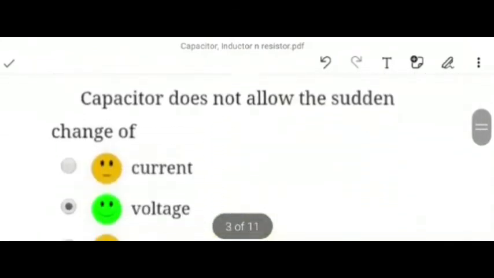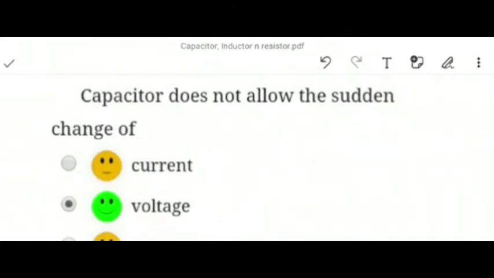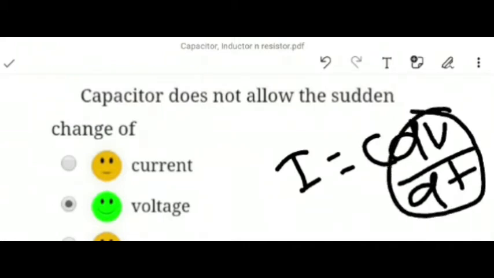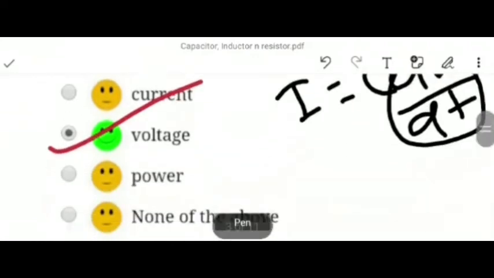Our next question is, capacitor does not allow the sudden change of. We should know that for a capacitor, I equals C dV upon dt. Here the voltage is changing, the voltage is going to be differentiated, dV upon dt. So a capacitor does not allow the sudden change of voltage. I mean that voltage should not be changed directly. So here option B will be the correct answer. Now moving towards our next question.